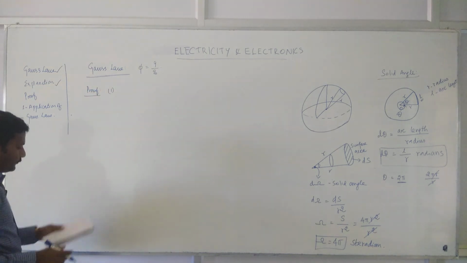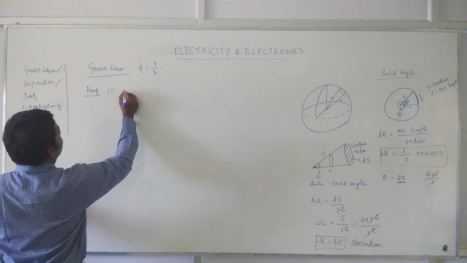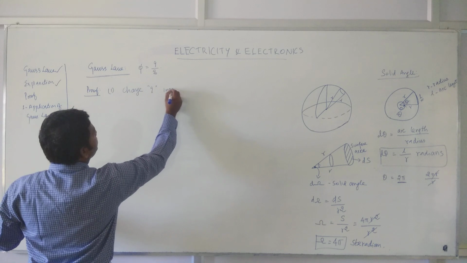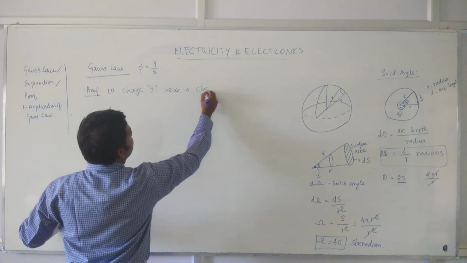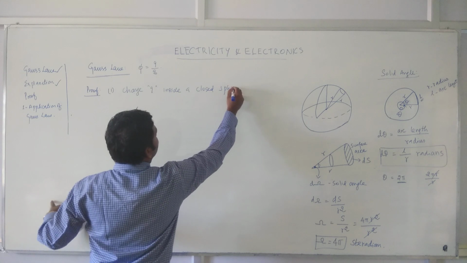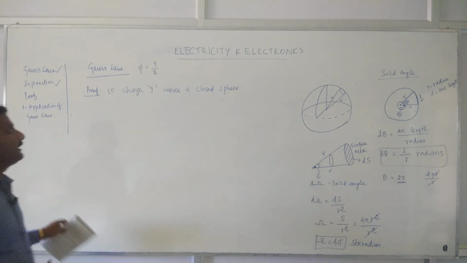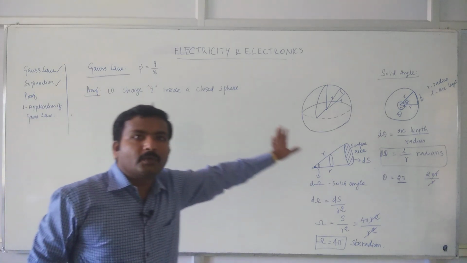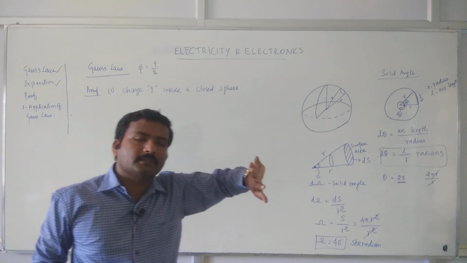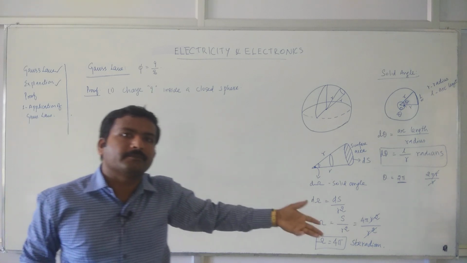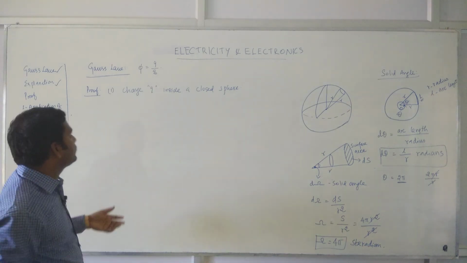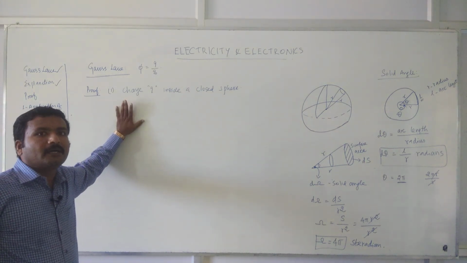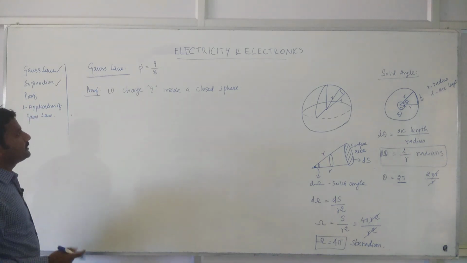Okay, proof case 1. Let us consider the case of a charge q inside a closed sphere. Why do we take this case? Because while explaining Gauss law we said only the charges within the sphere contribute. The charge outside the sphere is not contributing. We need a justification, right? So we consider two cases. One is the charges inside the sphere, another is the charges outside the sphere. In the first case, the charge is inside the sphere.